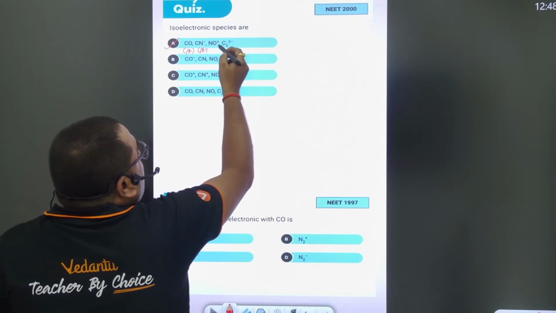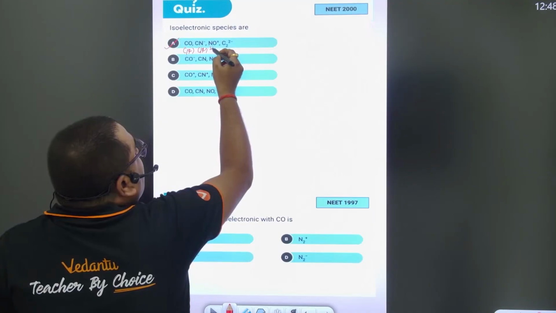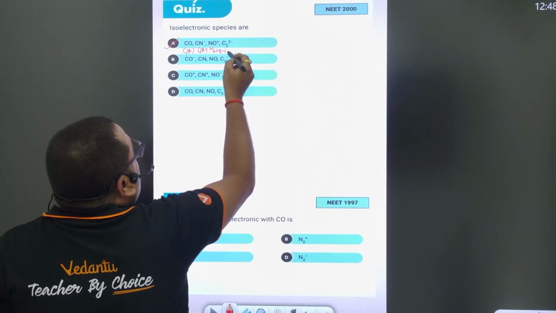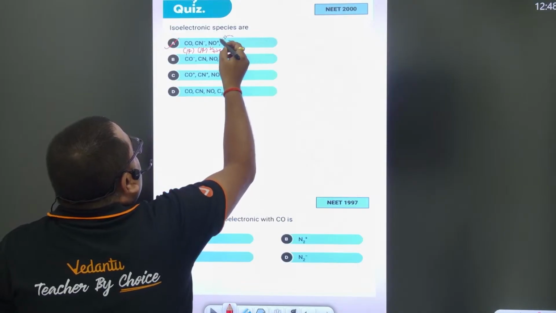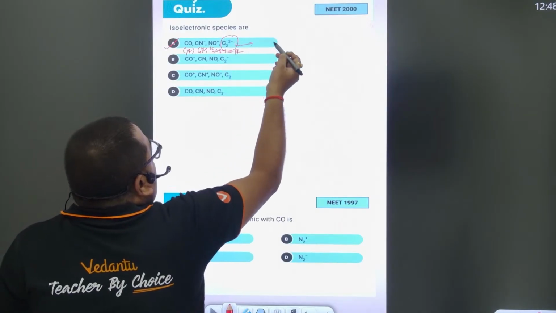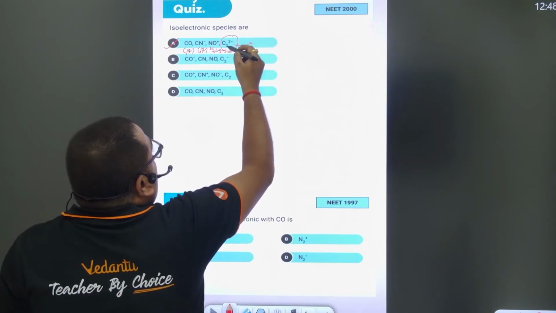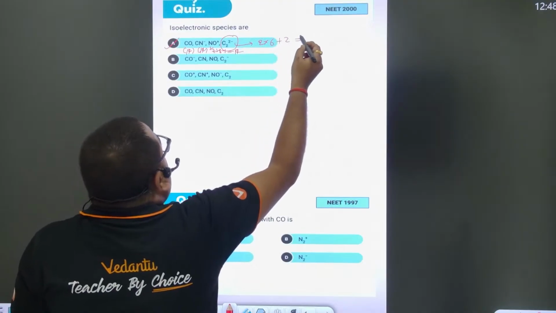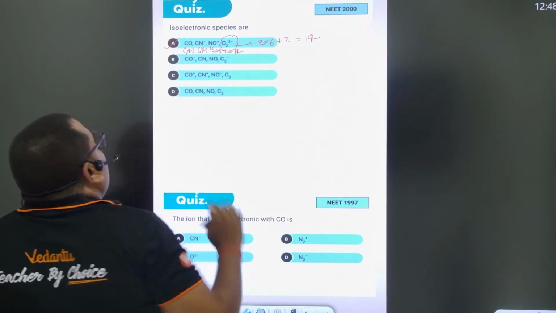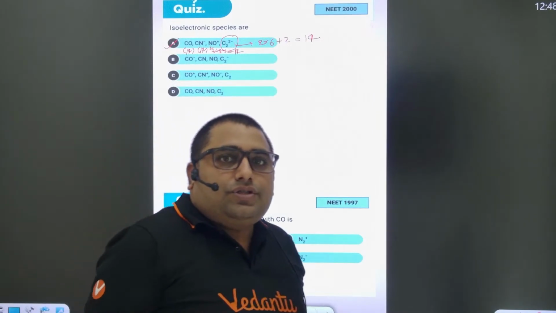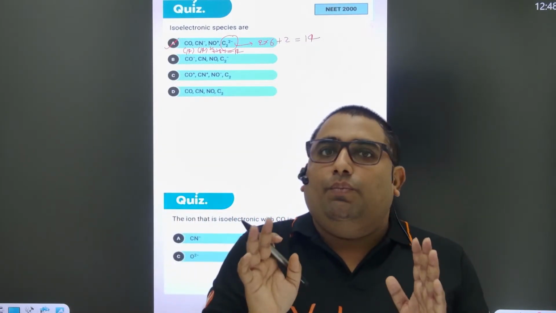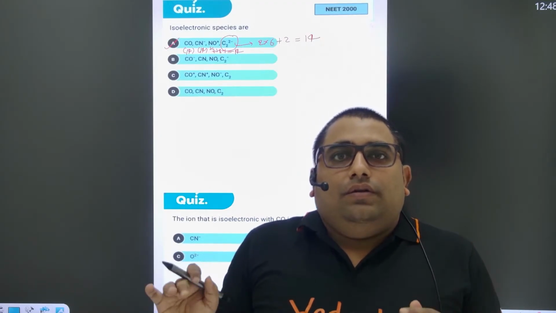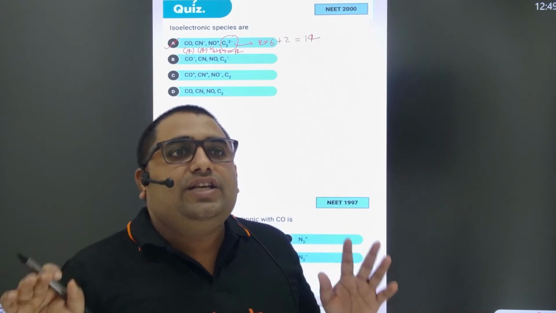In NO positive, how many electrons? Nitrogen contains 7, oxygen contains 8, and this is plus 1, so this is minus 1. This also contains 14, right? And C2 2 minus. The atomic number of carbon is 6, and there are 2 carbons, so 2 into 6, and there's a minus 2, so plus 2. So this is again 14. So option A is right. In option A, all the species have the same number of electrons. So this represents a combination of isoelectronic species.